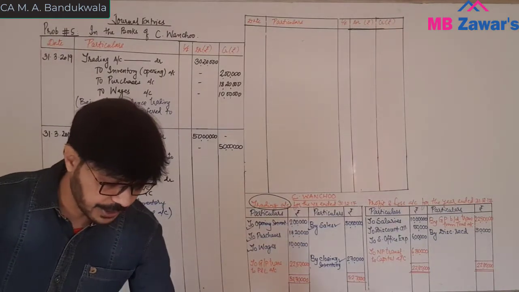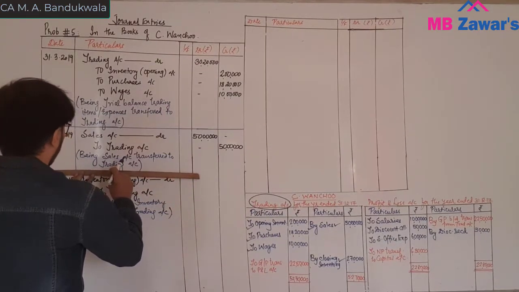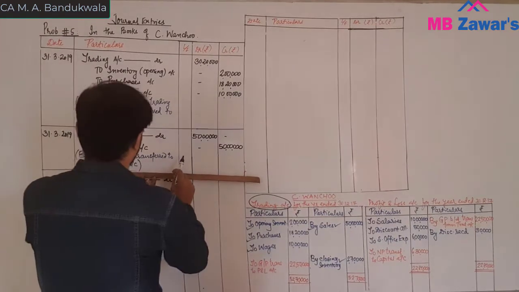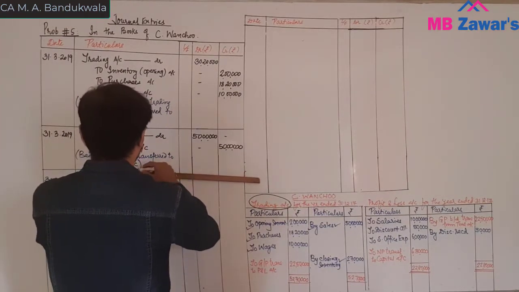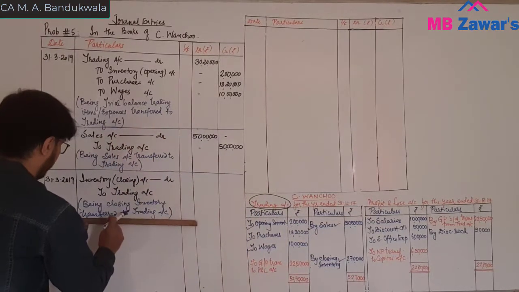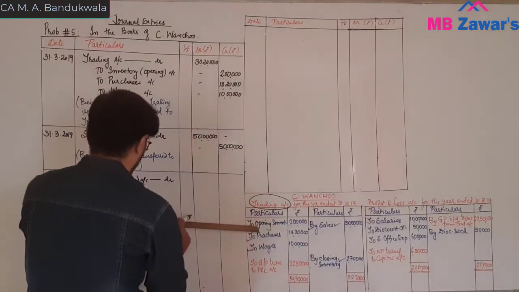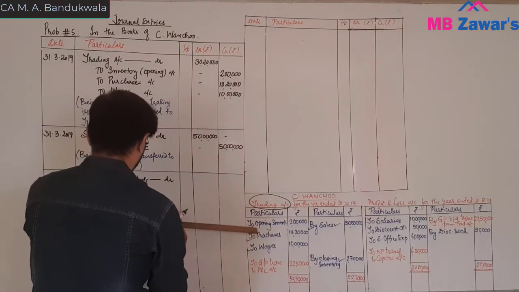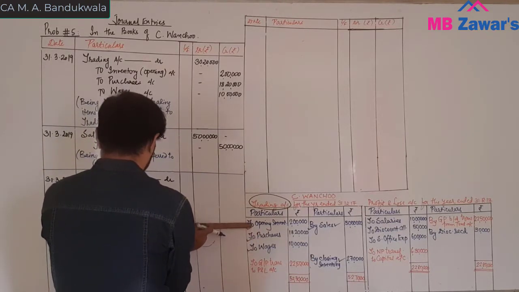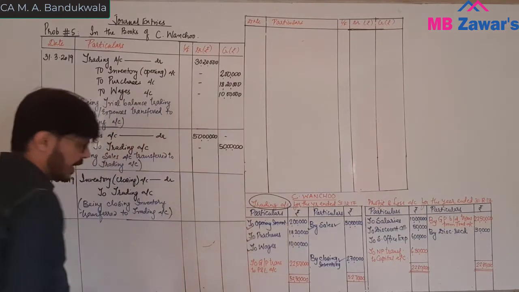So we have posted all the debit items, except profit, and also the closing stock and sales account, to the trading account. Now entries for profit. I will pass the entry for profit. Now what is the entry for profit?